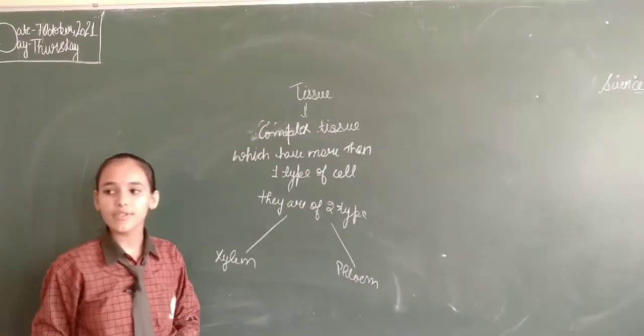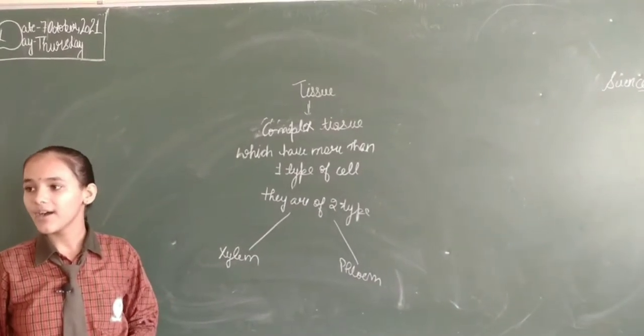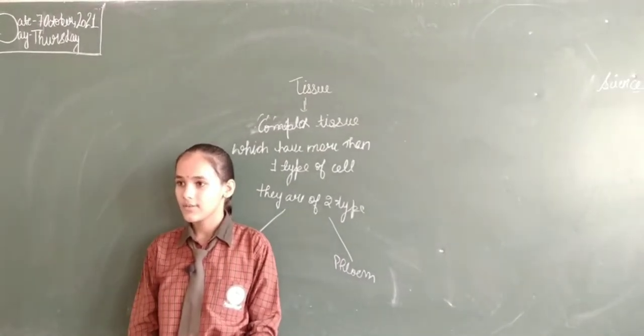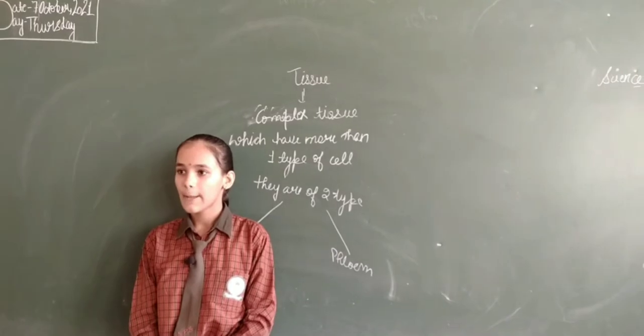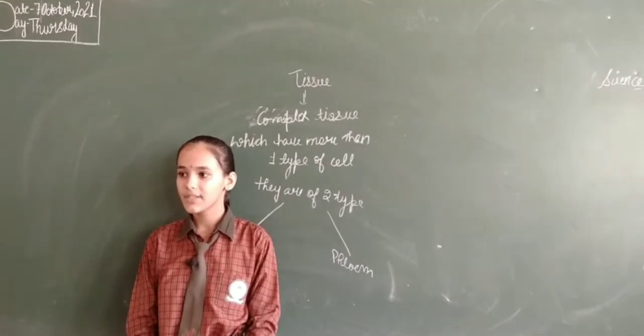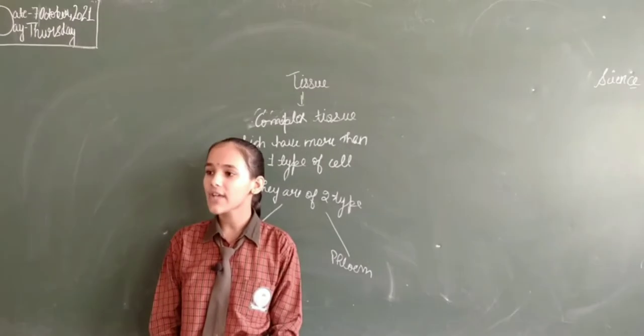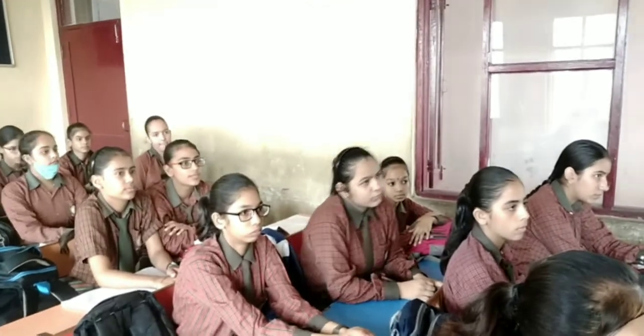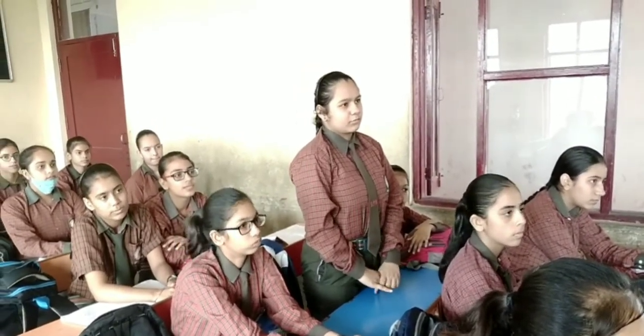Now I will ask you some questions. Nishika, what is a tissue? A group of cells that are similar in structure is called a tissue. Yes. Himanshi, how many types of tissues are there? Plant tissue and animal tissue. Right. Tanvi, tell about meristematic tissue.